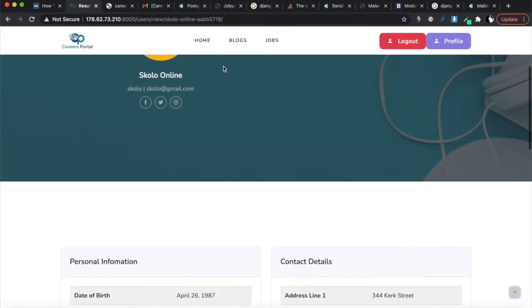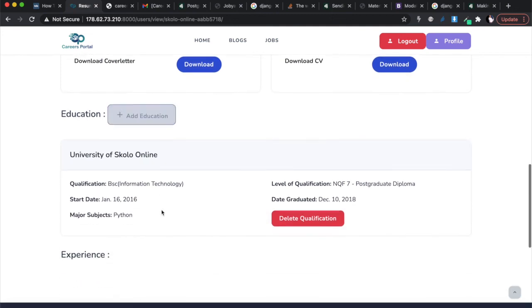All right, so this is where the button is. There you go. And after the button, if there is an education instance that's been added for this resume, it will be displayed over here, and these are the details that we just entered into our background. Now we're going to test this form again and enter a new education class right now, and see if we enter a new instance, is it going to display on the page again.